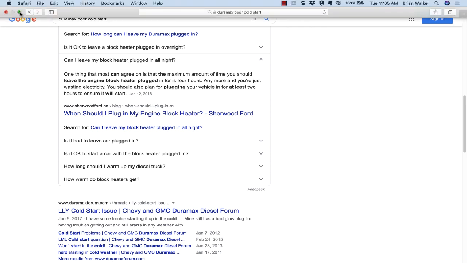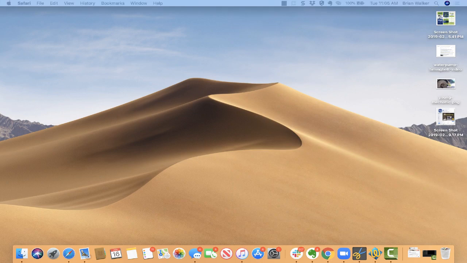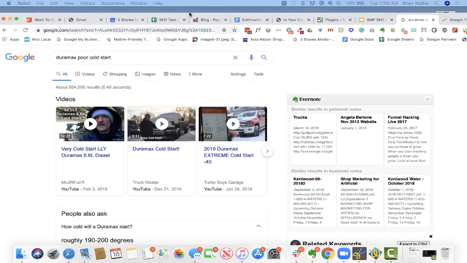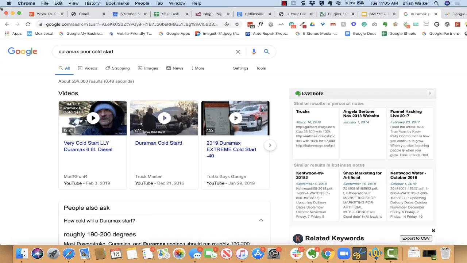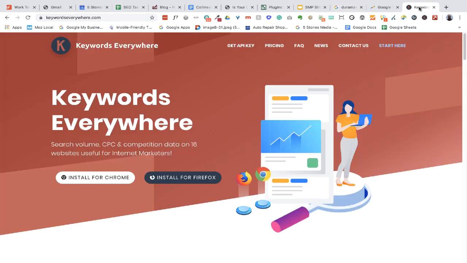All right. So I'm going to minimize this now. Let's see, we'll get this out of the way. And then I'm going to bring Google Chrome in here. Now I want to show you Chrome, because on Chrome I'm using a Chrome extension called Keywords Everywhere, and you can just go to keywordseverywhere.com.